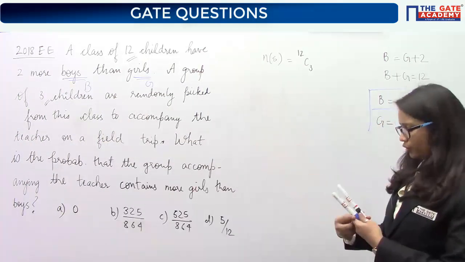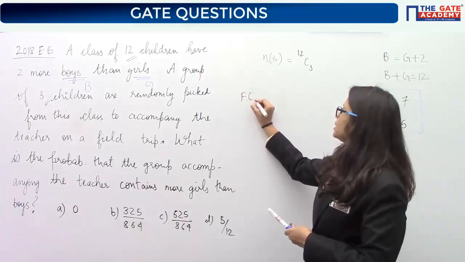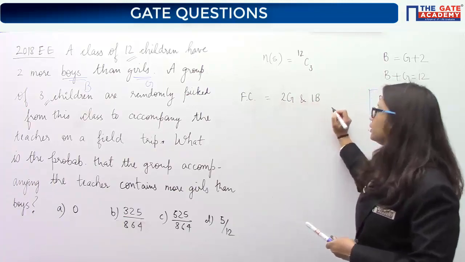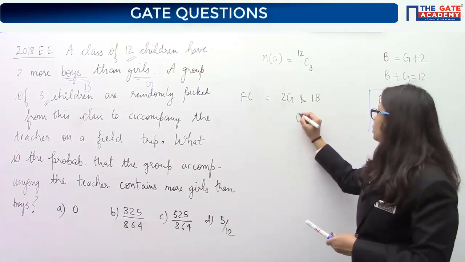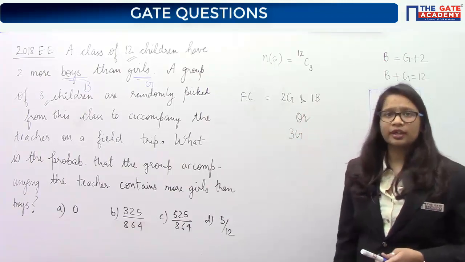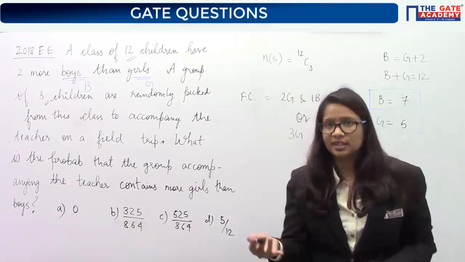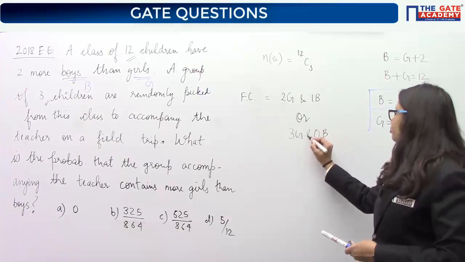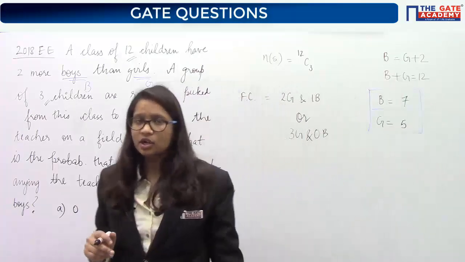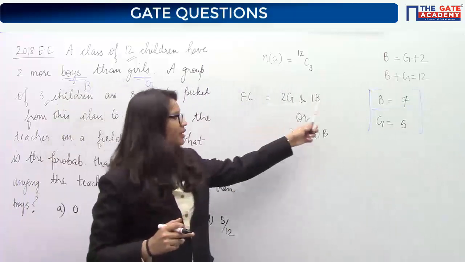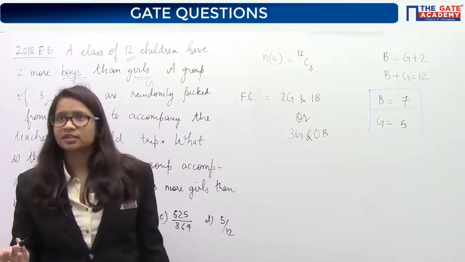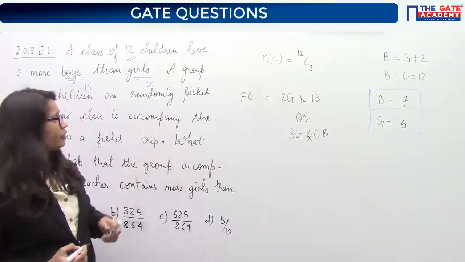Most of you have been mistaken here. Favorable cases will be like this: 2 girls and 1 boy. This is one of the favorable cases. Or it may also happen that there are all 3 girls. This is also a case where the number of girls is greater than the boys. Boys number is 0 and girls is 3. So definitely these 2 cases are your favorable cases. Do not get confused that only this one is your favorable case. 3 girls is again a case where girls are more than the boys. Yes or no? That is why this is a favorable case.